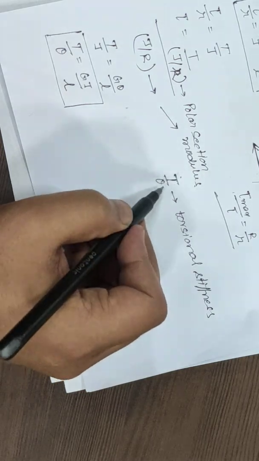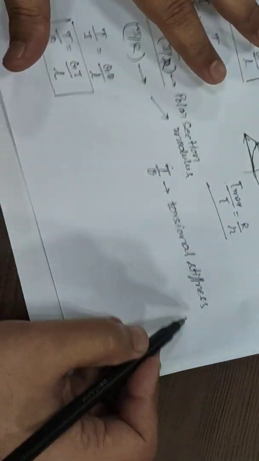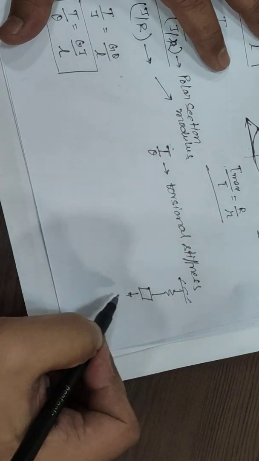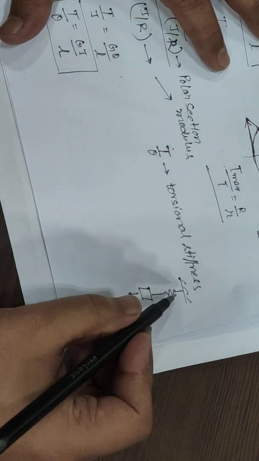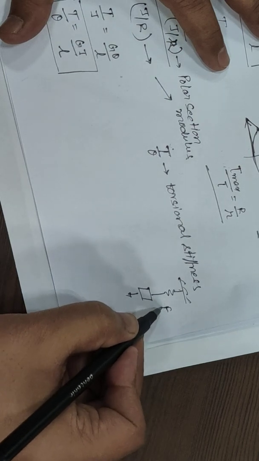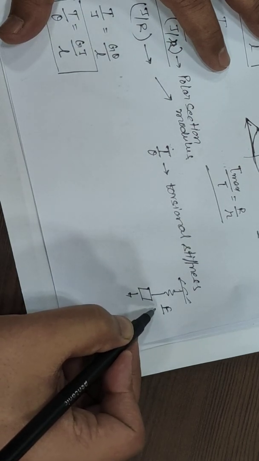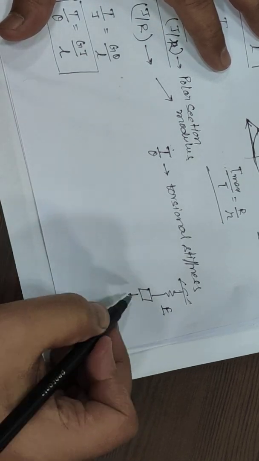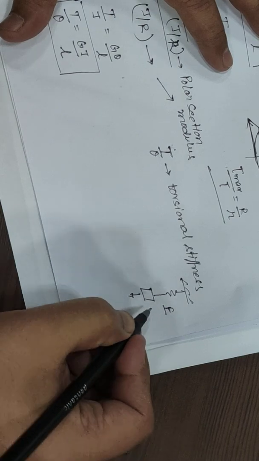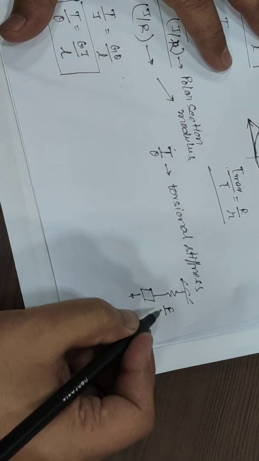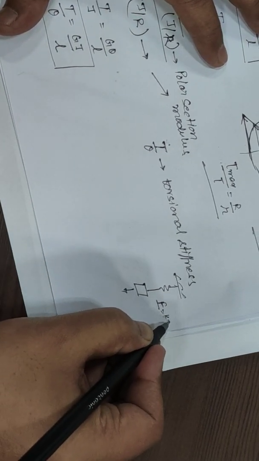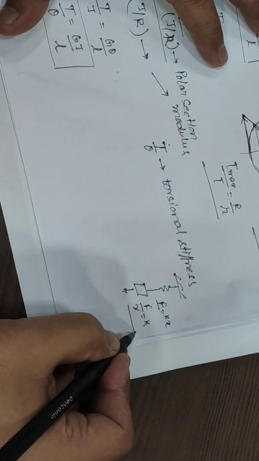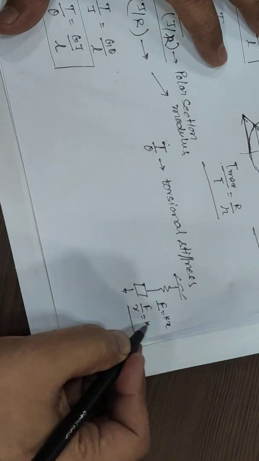Likewise the spring, what happens in the spring, if we apply one force F in the downward direction, then K into X will occur here, then F divided by X is nothing but K, which is known as the simple stiffness of the spring.